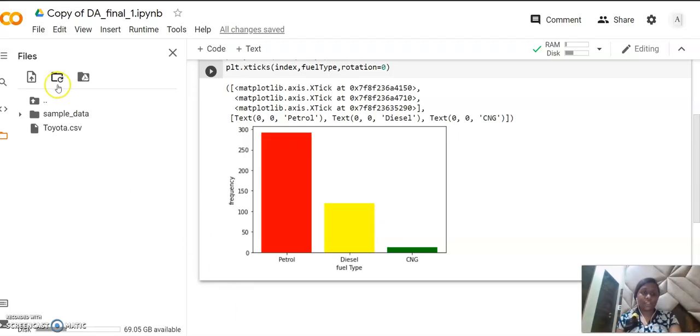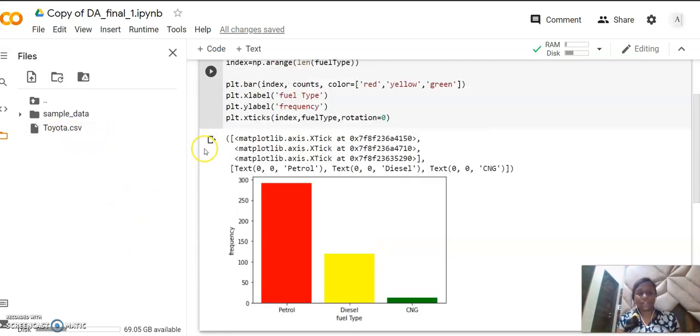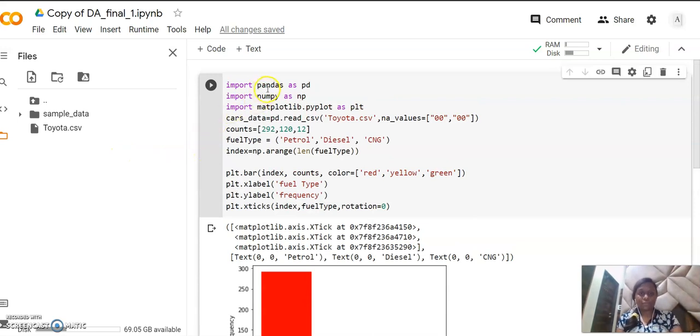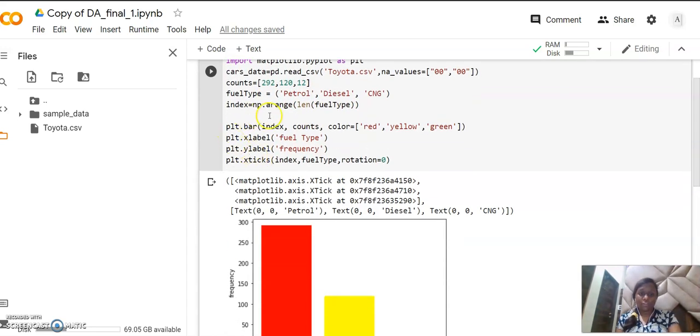Let's see what we get. First of all, we have to upload the Toyota.csv file, then import the packages: import pandas as pd, numpy as np, and matplotlib.pyplot as plt for plotting graphs. Then we read the CSV file with this syntax. Then we mention the fuel types, petrol, diesel and CNG, as mentioned in the question. Then index equals np.arange of the length of fuel types, for the x